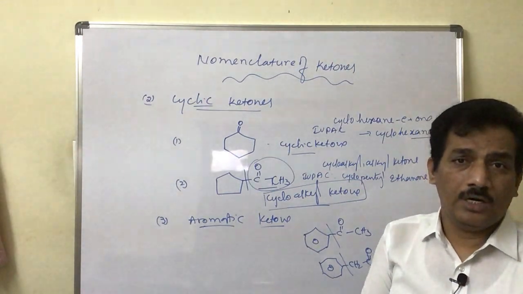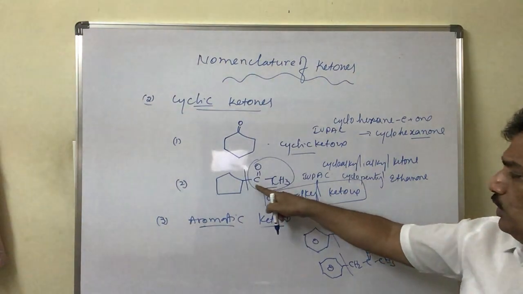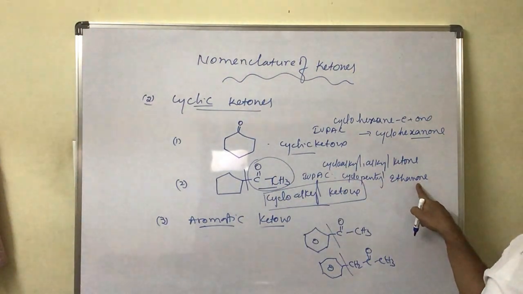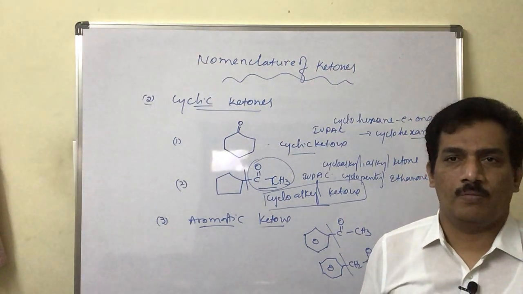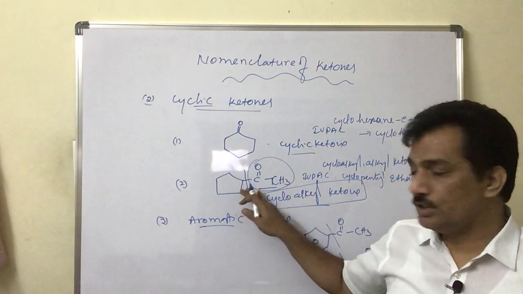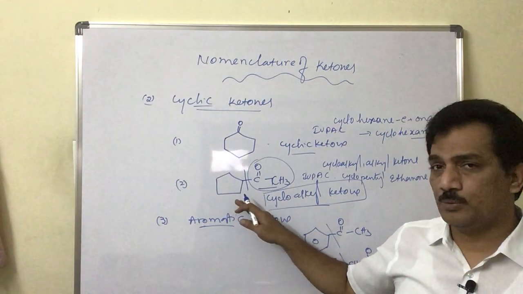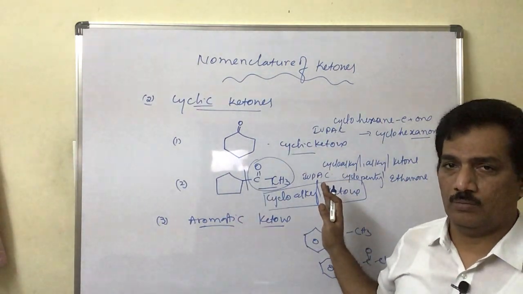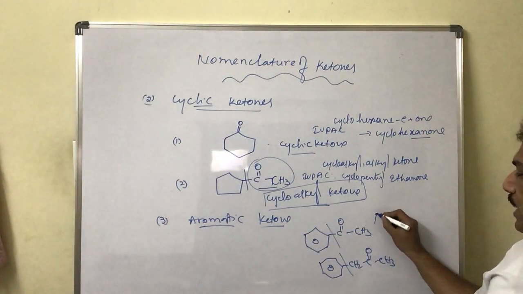It is not included in the main chain to give the root word of the compound. That's why only two carbons, it is ethanone. Actually in general a two-carbon ketone does not exist, but when the other side has an alkyl group, that is a cycloalkyl group, we can consider ethanone. Clear?